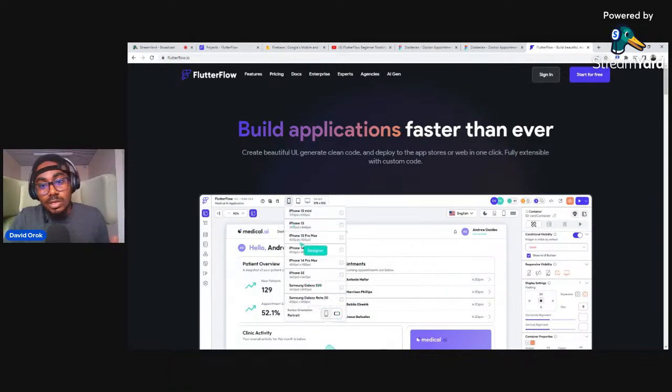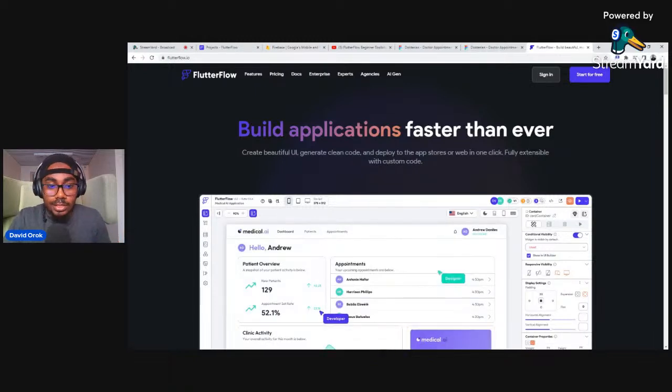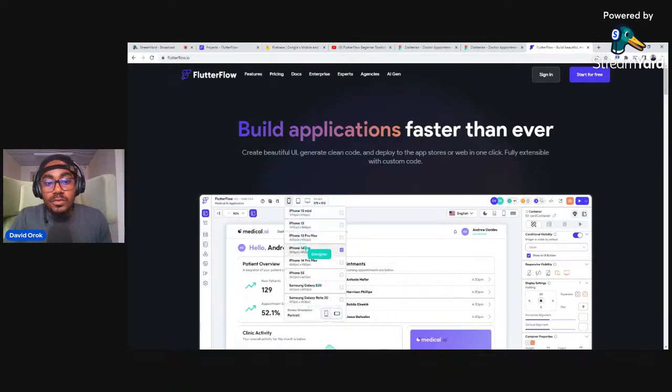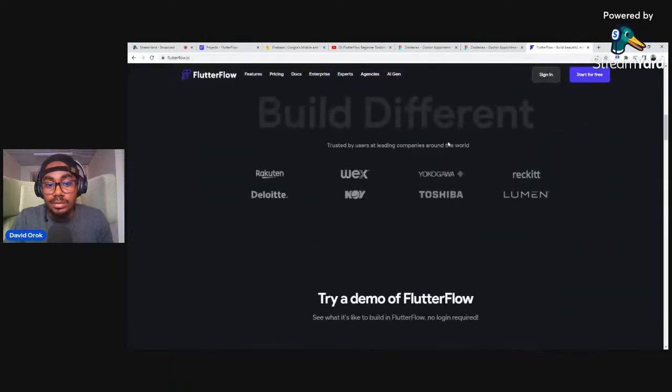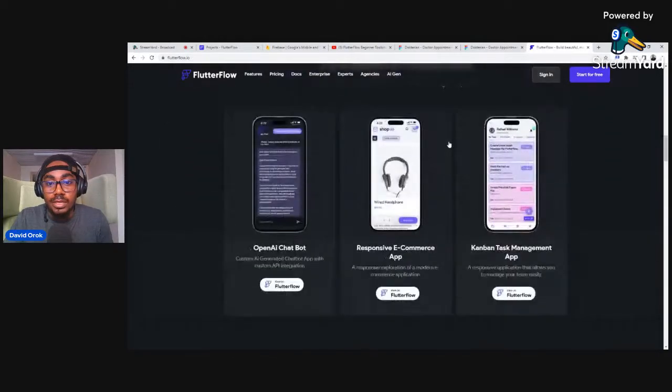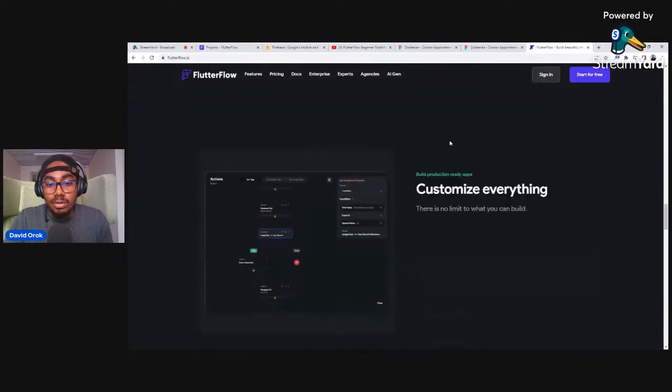But if you're here and you've never done anything that has to do with building applications, and this is your very first time, welcome. It's still going to be very easy for you. Yeah, so FlutterFlow helps you to build applications faster than ever. You can build lots of things actually, right? Crazy cool stuff, and you can host them on the Play Store and all of that, right?